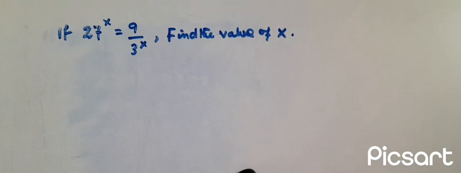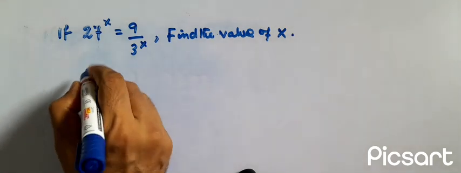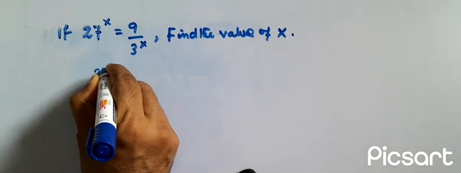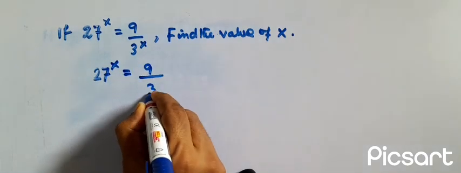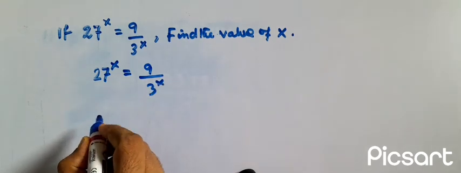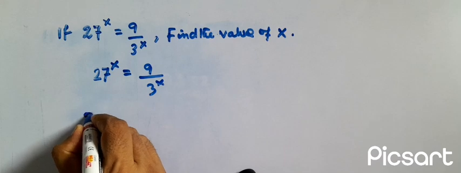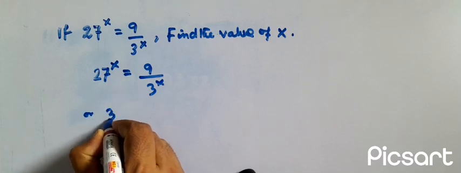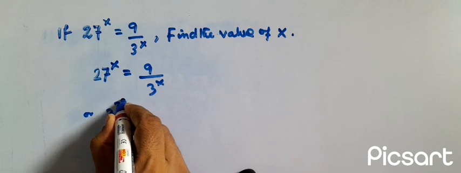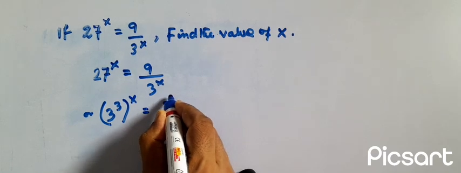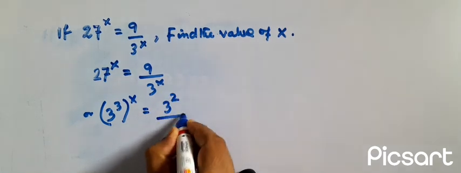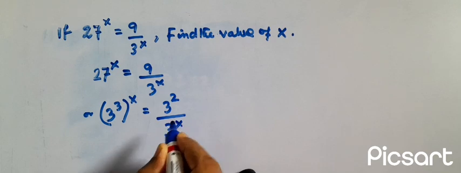If 27 to the power x is equal to 9 by 3 to the power x, then find the value of x. Here given 27 to the power x is equal to 9 by 3 to the power x. This we can write as 3 to the power 3 whole to the power x is equal to 3 to the power 2 divided by 3 to the power x.